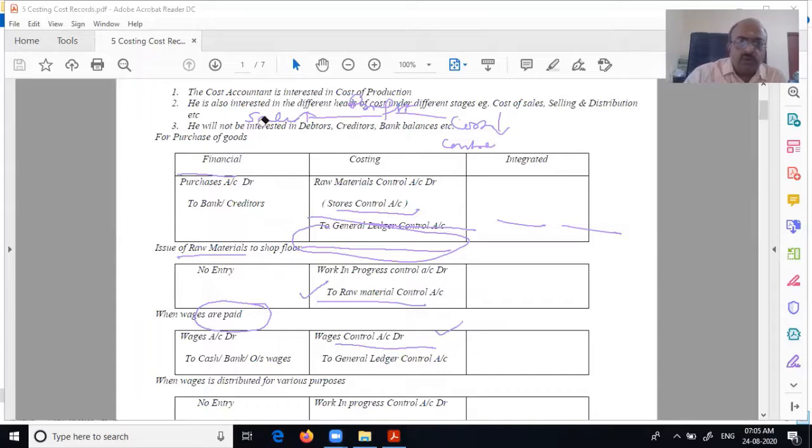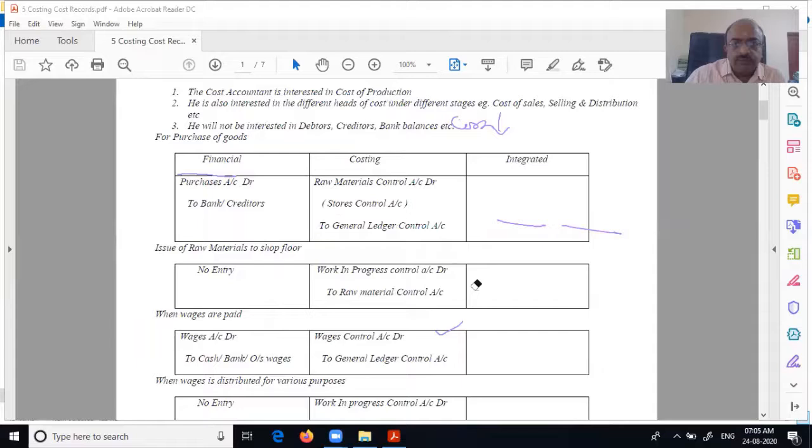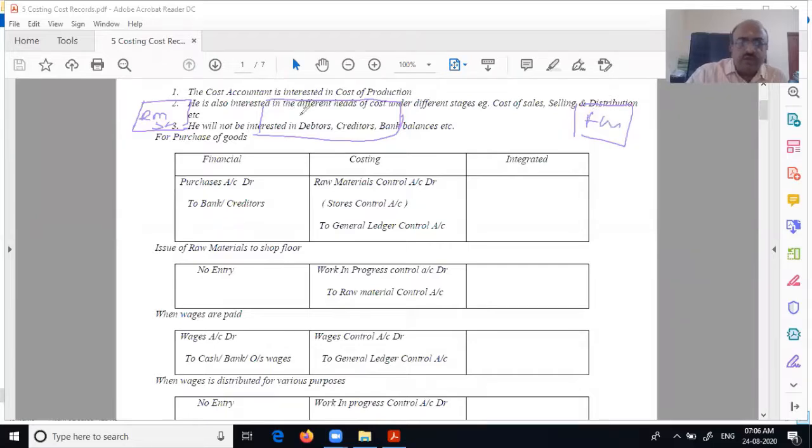So let us move on. What is the next one? If you look at the next, when the raw materials are being issued, I'll just draw this so that you are clear. This is the raw material store. This is the work in progress place where it is being done. This is the finished goods store. This is what you have seen several times. This is the WIP floor, the production floor.